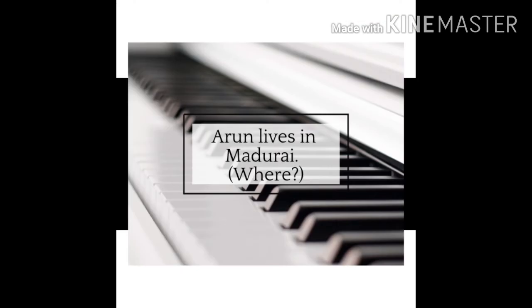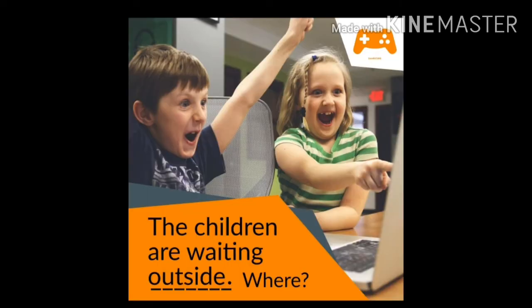First example, Arun lives in Madurai. Where does Arun live? Madurai. Here we got the answer for the question where. So Madurai is the adverb of place in this sentence. Next example, the children are waiting outside. Here outside answers the question where are the children waiting? Outside. So outside is the adverb of place in this sentence.